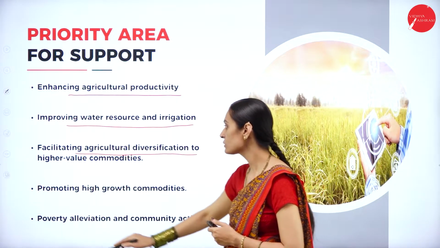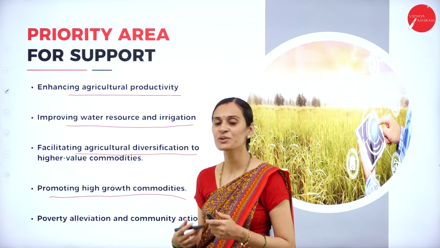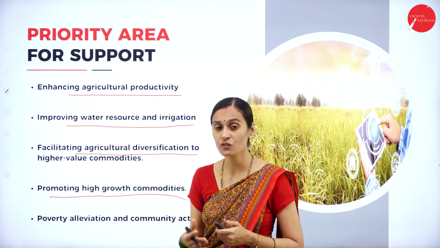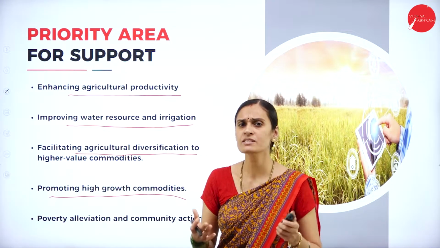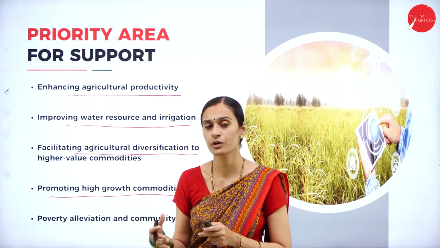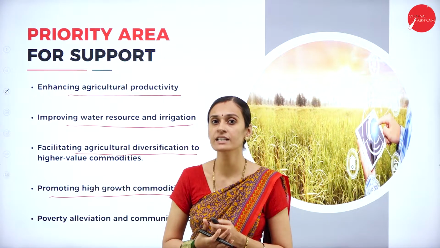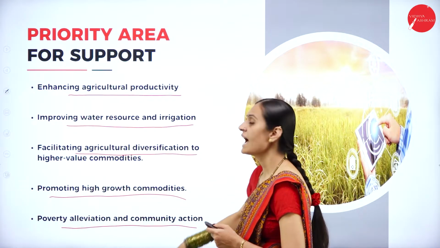Okay. And next one, promoting high growth commodities. Promoting high growth commodities belongs to farming of cash crops, fruits and vegetables, which brings high income compared to food grains. Focusing on these types of production also brings good income. Yes, and next one, poverty alleviation and community actions.